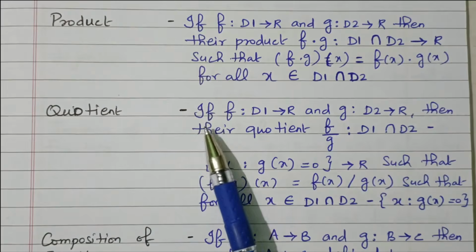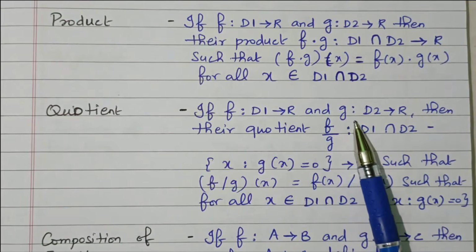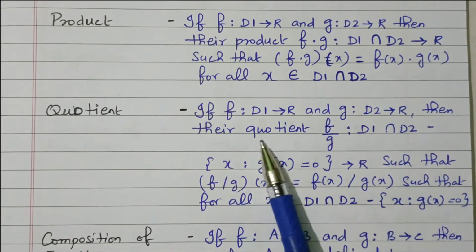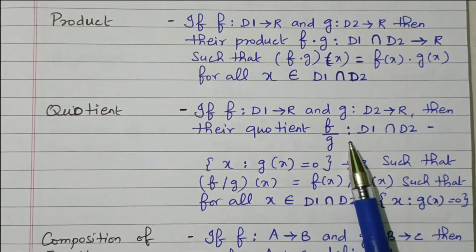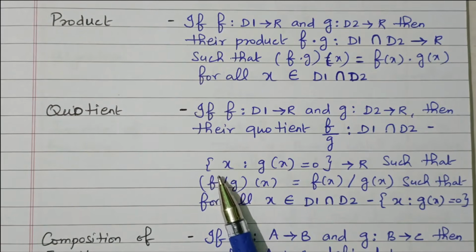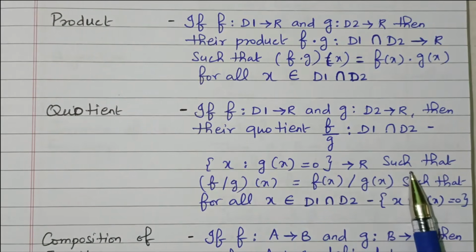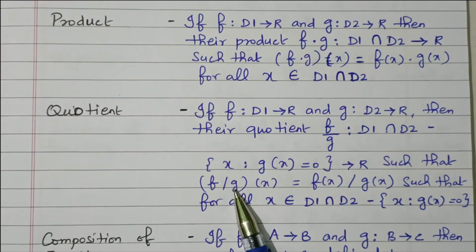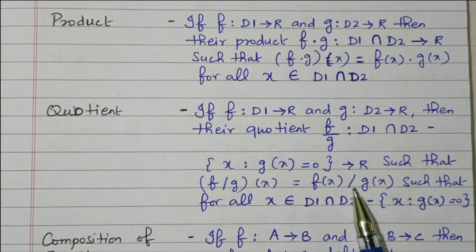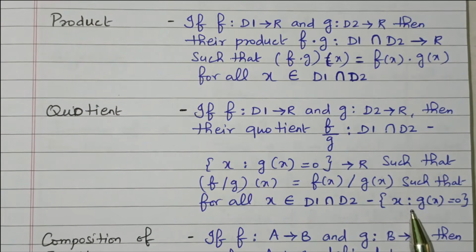Similarly, we have the quotient. If function f: D1 to R and function g: D2 to R, then their quotient f divided by g: D1 intersection D2 minus the set of x such that g of x equals 0, to R, such that (f/g)(x) equals f of x divided by g of x, for all x in D1 intersection D2 minus the set of x such that g of x equals 0. So this is the quotient.